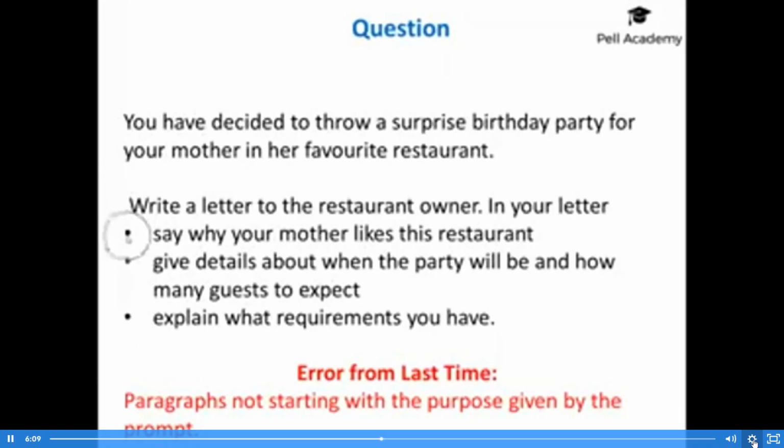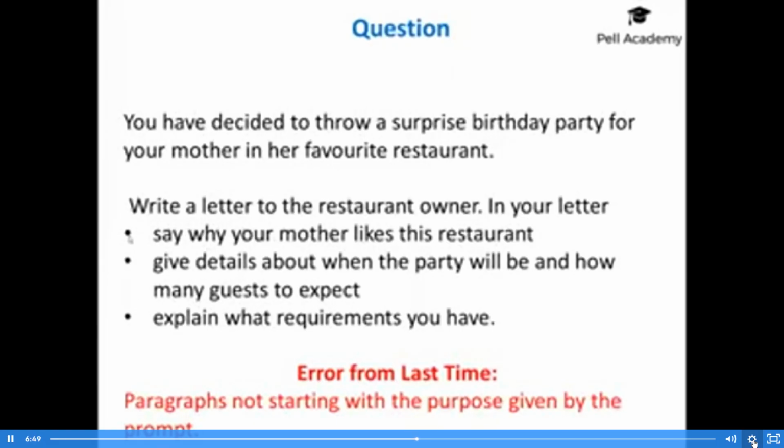So here, let's say this first prompt says, say why your mother likes this restaurant. In previous demo lessons, the student answers said all the great things about the restaurant first, and then at the end of the paragraph said, and this is why my mother likes your restaurant so much. So there you put the purpose at the end, where really you want to have that at the very start. So the reason that this restaurant is my mother's favourite is because, and then you list all the things that you like about it.